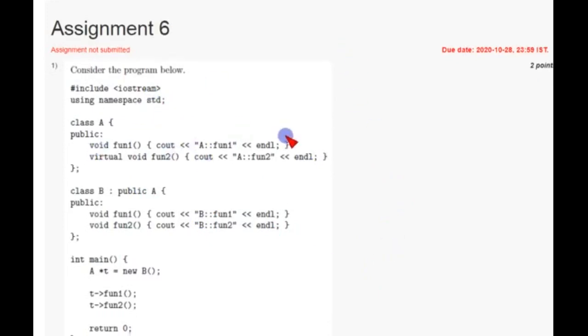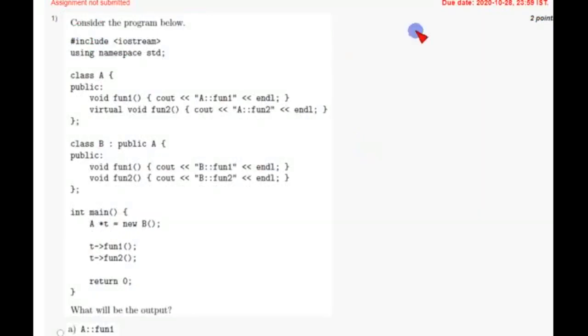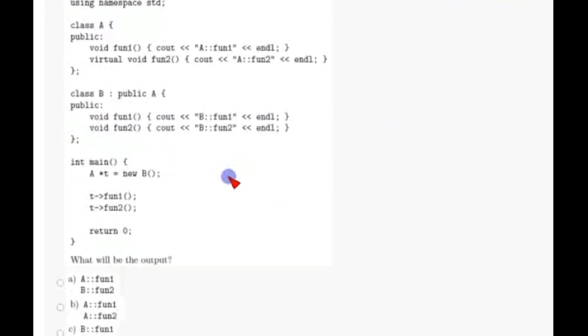And coming to the first question, they have given a program and they have created a child class for the parent class A. Here the parent is A and the child class is B, and they asked us to find the output. So when I did this in the compiler, I got A for fun1 and B for fun2, that is function 1 for A and function 2 for B,